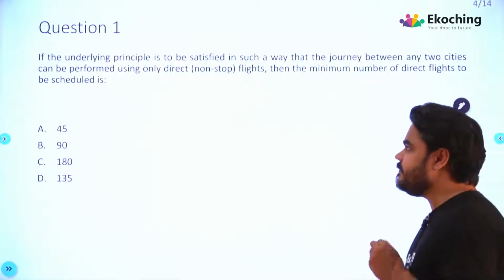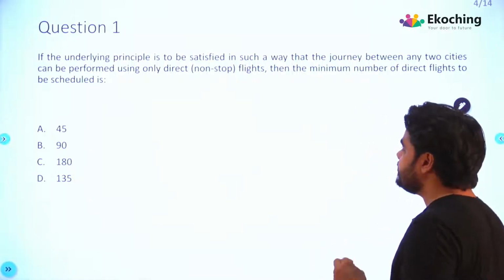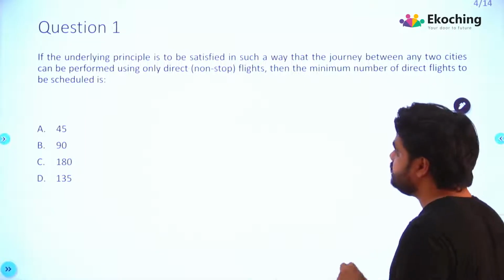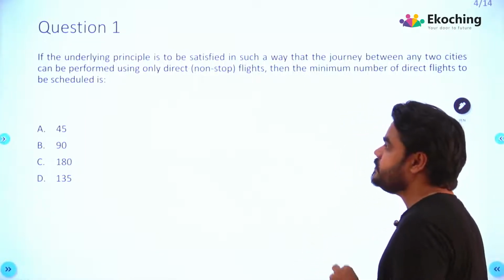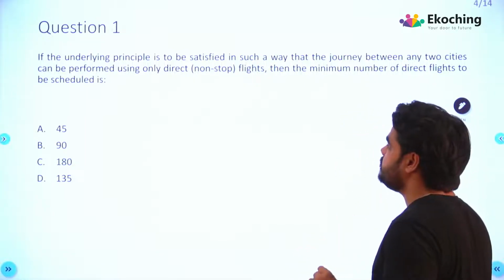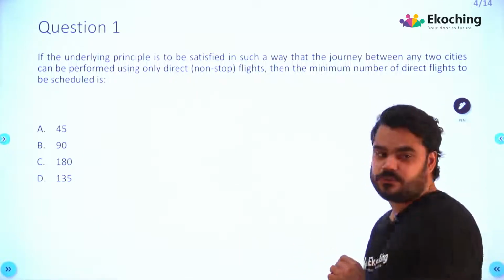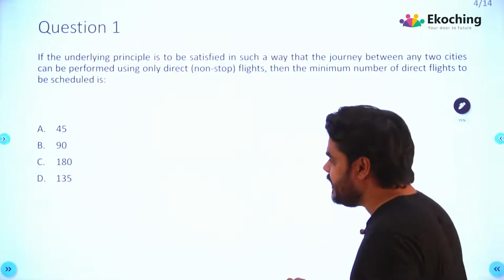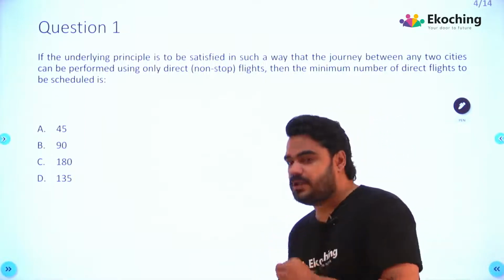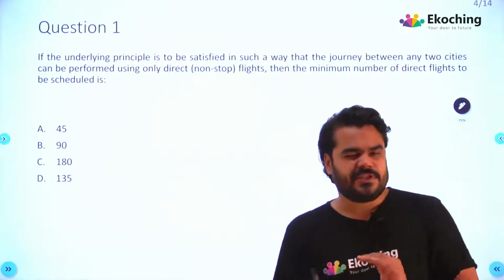If the underlying principle is to be satisfied in such a way that the journey between any two cities can be performed using only direct, that is non-stop flights, then the minimum number of direct flights to be scheduled is what? Your options are 45, 90, 180 and 135, right? So this is kind of an easy question, right?